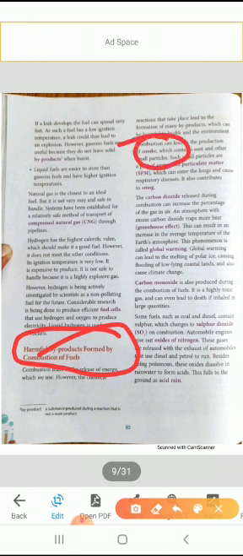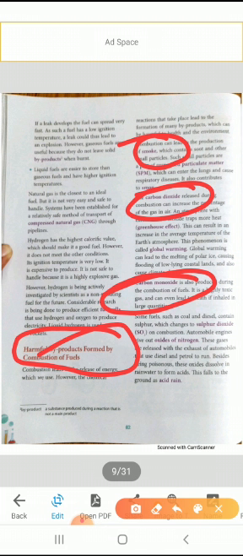smoke. It is a harmful byproduct. Got it? Carbon dioxide, it is also a harmful byproduct. Carbon monoxide, it is also a harmful byproduct. And sulfur dioxide and oxides of nitrogen, these are all harmful byproducts formed by the combustion of fuels. Now we will discuss how these byproducts are harmful for us.